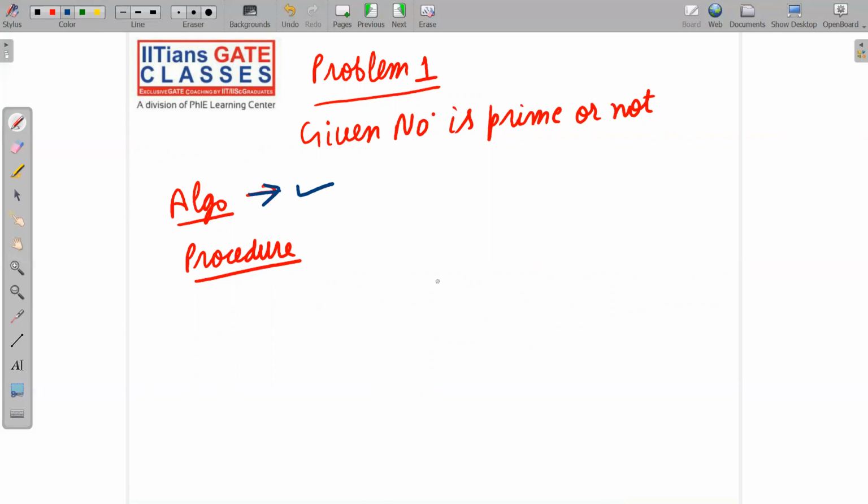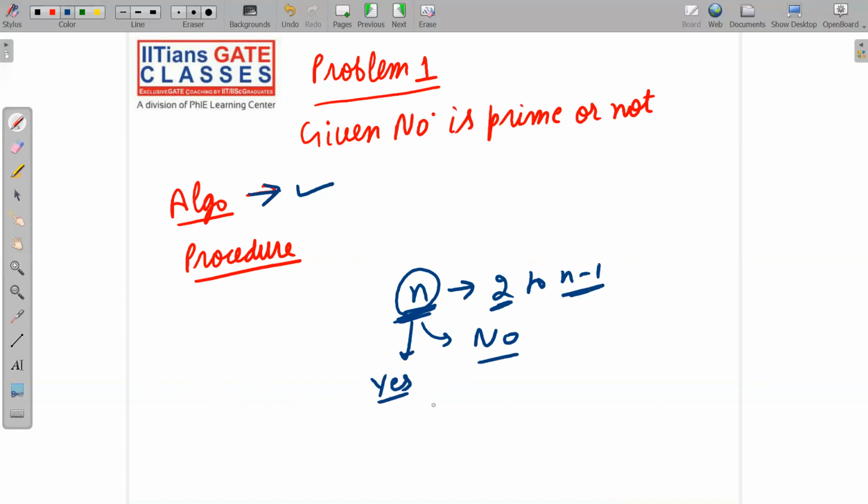How will you design it? If the inputted number is n, you will try to divide this number by every number from 2 to n minus 1. If n is divisible by any number between 2 and n minus 1, then we will directly say that the number is not prime. And if it is not divided by any number between 2 and n minus 1, then we will say that the number is prime. So we are getting both yes and no answers, and hence it will obviously halt and say yes or no.